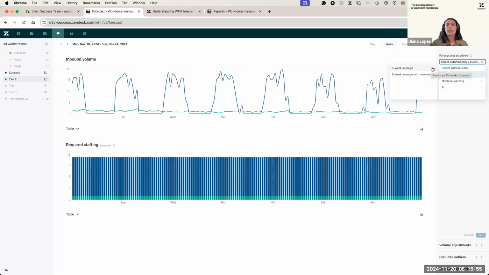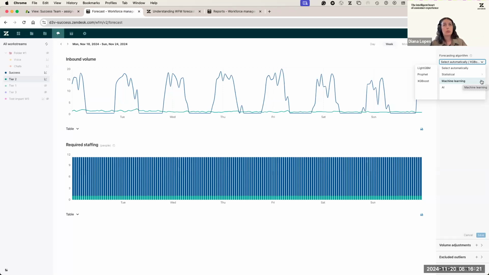Then the difference between machine learning and AI is that the machine learning algorithms will learn with your own work stream. They will look only at the data that you have. They will look, of course, into the training of the clustering, but they will basically do their calculations based on the data that you have.